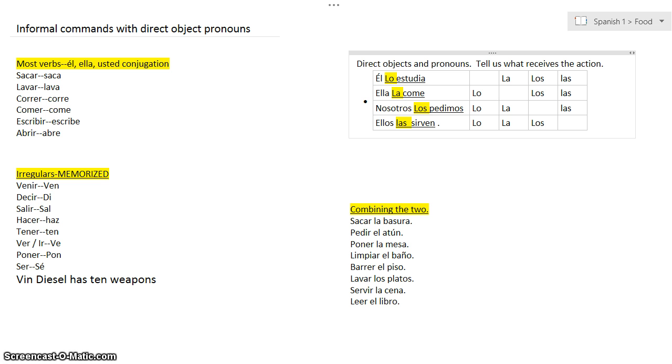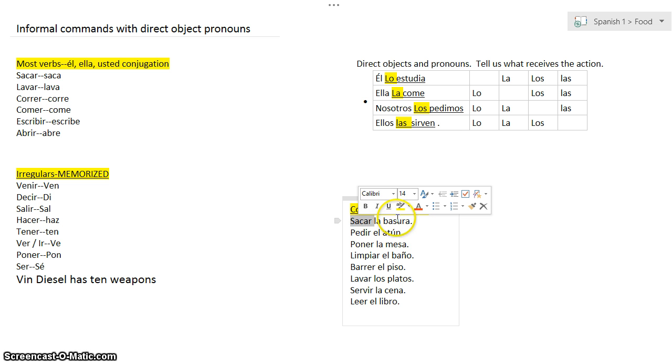Alright, so the last thing we're going to do is combine those two things. We're going to combine the command, which is over here, and the direct object, which is over here, to form basically a sentence in one word. Saca la basura. Well, where's the action? The action is right here, right? Saca. Okay, so as a command, we're going to put that in the he, she form, saca, right?